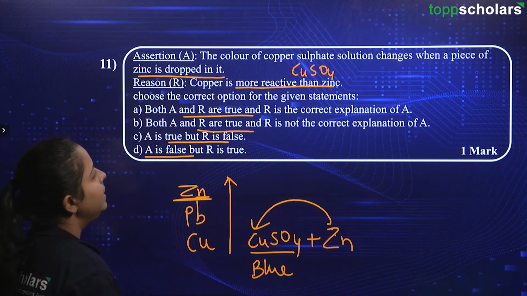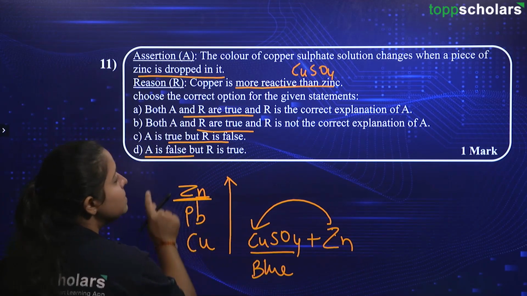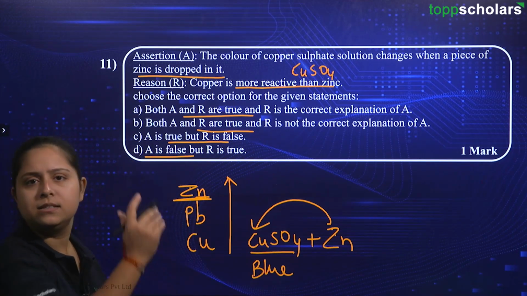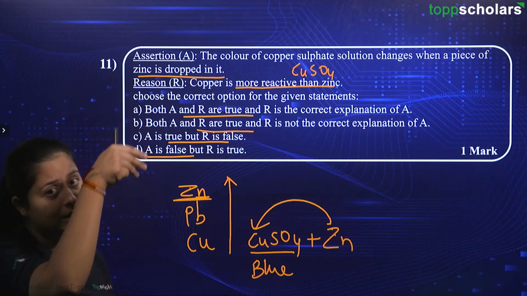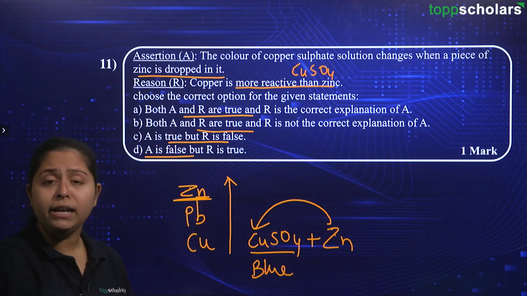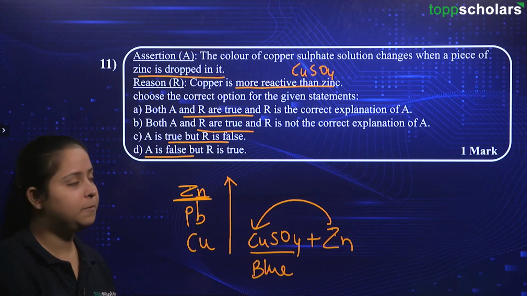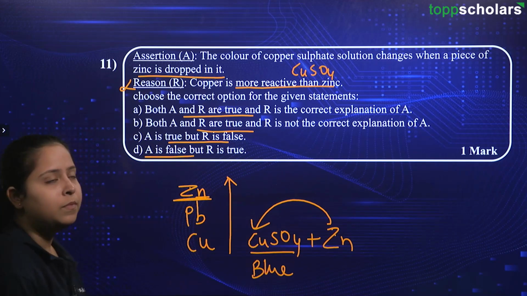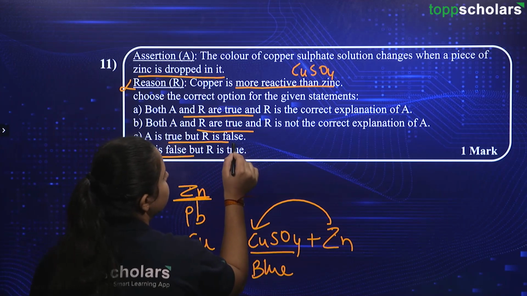In reason statement, it is written that copper is more reactive than zinc. So, if you remember the reactivity series, some elements and in their correct sequence, then you can easily attempt this question and many more questions if to be honest. Okay. So, we can say that this reason statement is incorrect only. Assertion is true but reason is false.